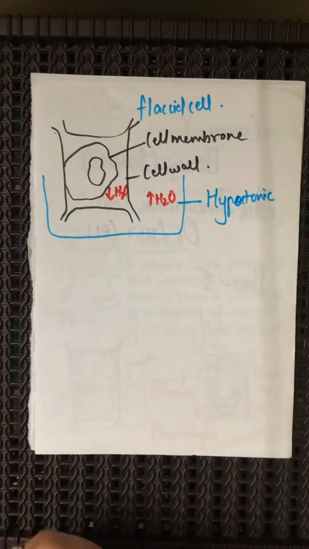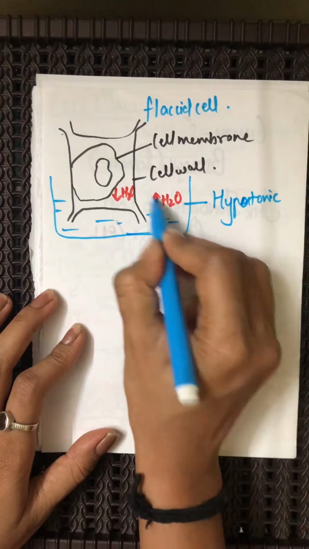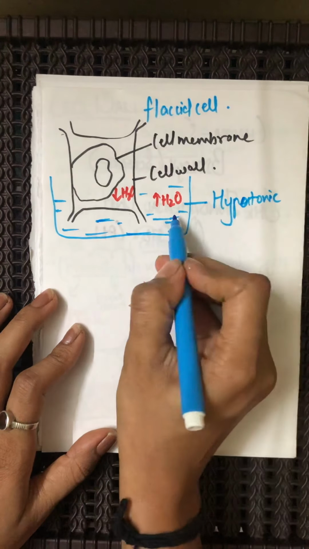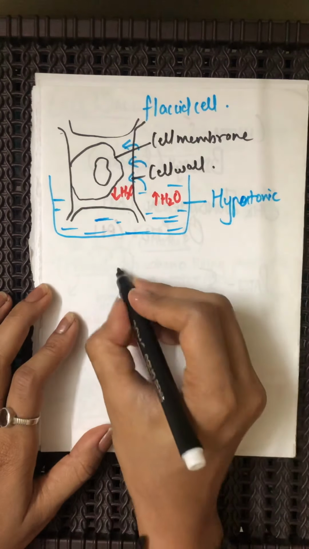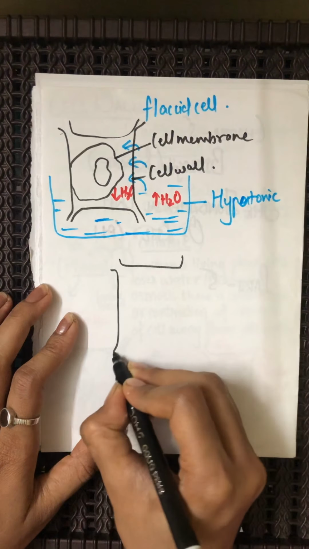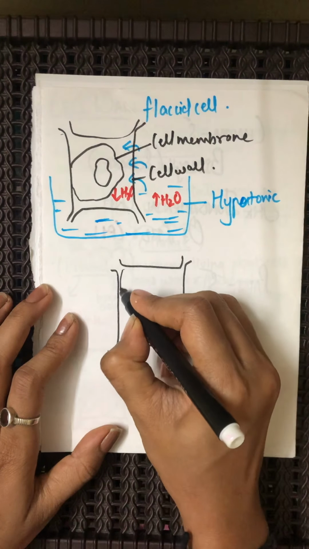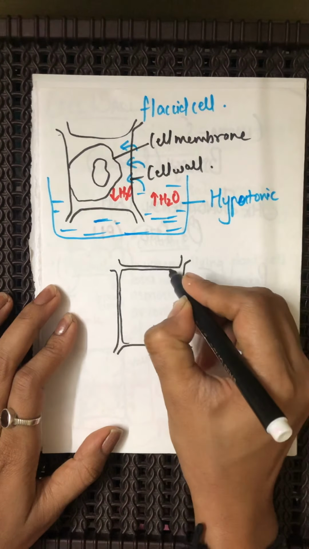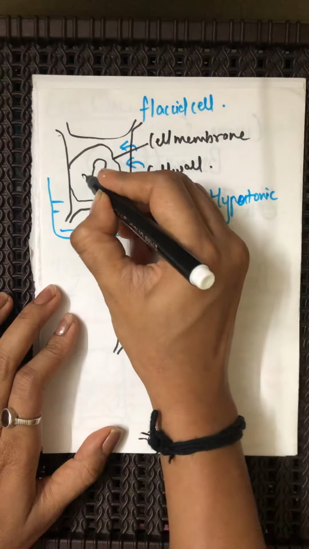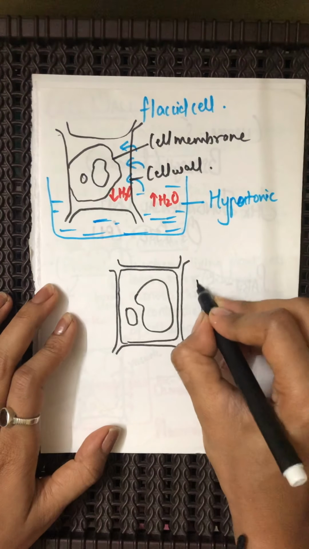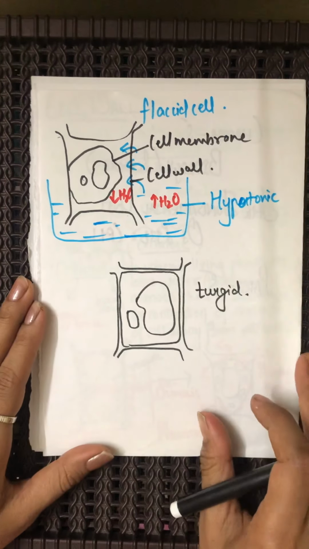So now in such a situation, the water is going to move again back from the solution into the cell. Yes, and then you will be able to see a turgid cell again. Yes, the cell swells up again. So do you understand the phenomenon?